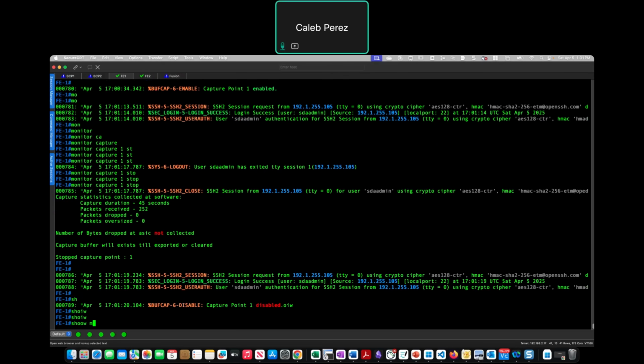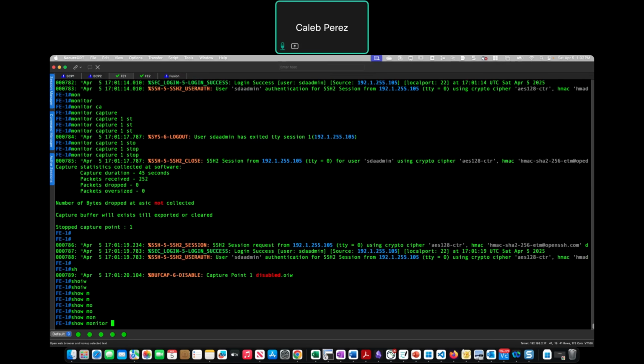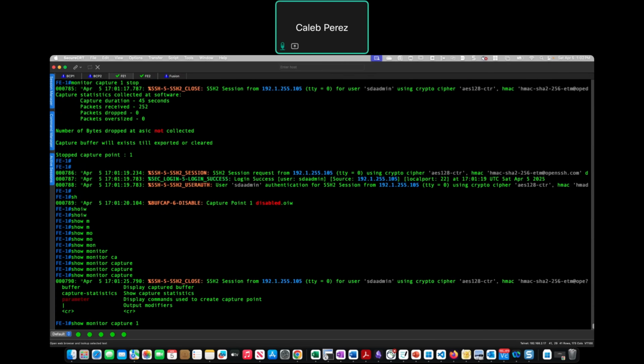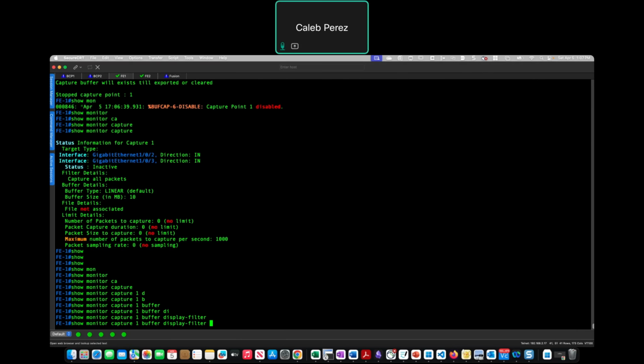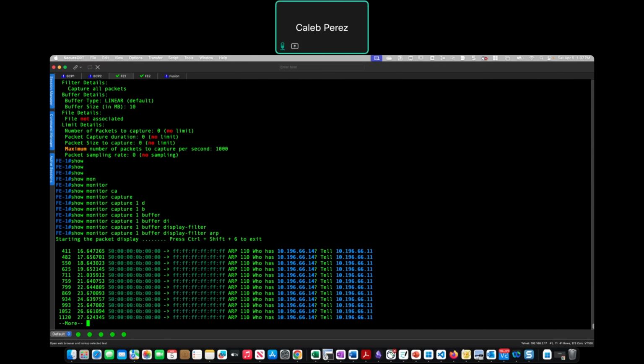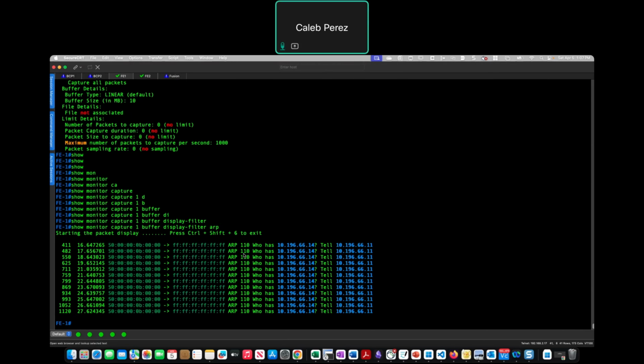Let's see. For display filter. Let's use ARP. Okay, okay. That's good because as you can see here, even if we don't have this device connected, .14, we receive the broadcast.